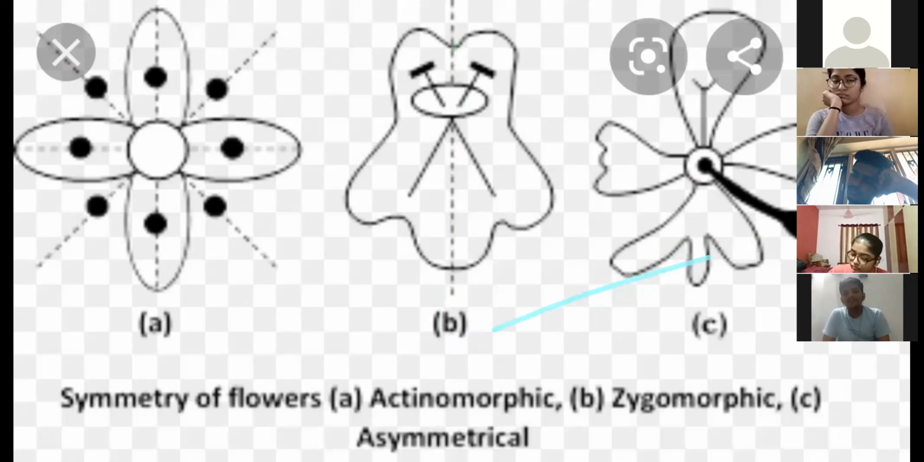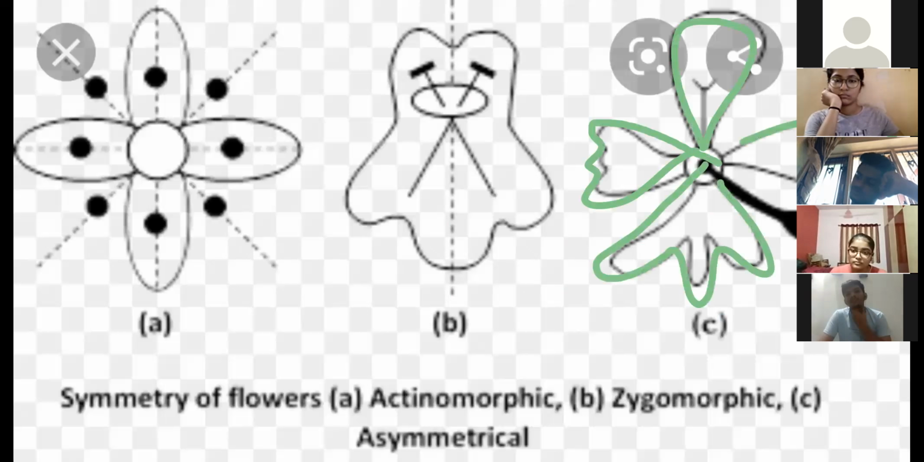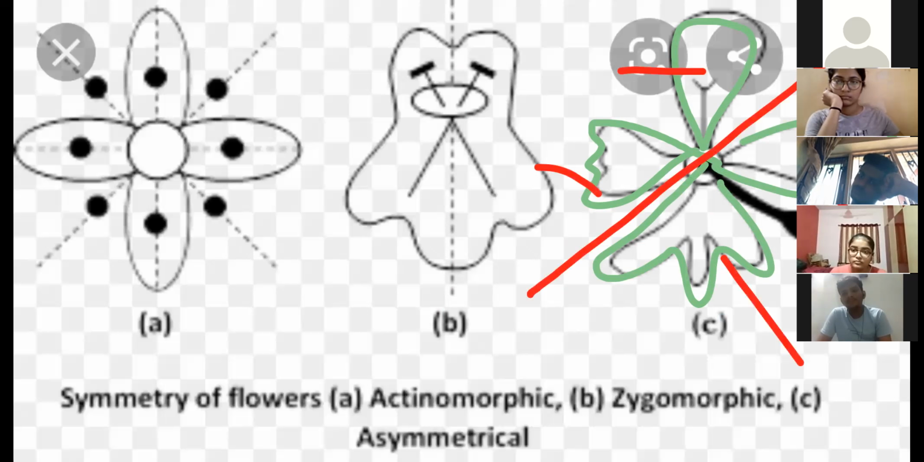And there are some flowers we cannot divide into 2 equal halves by any plane of axis. Because in the petal arrangement, if you can make out, one petal is like this, the shapes are different, another like this, the third like this, the fourth like this. If I make a cut over here in this way, then on this side two such petals come, this type of petals. If I make a cut